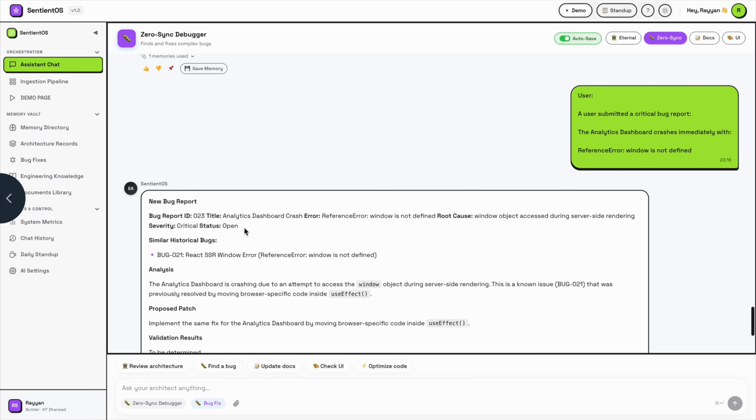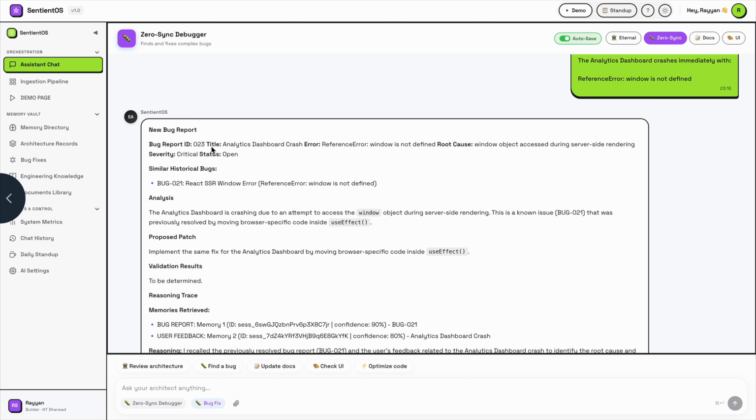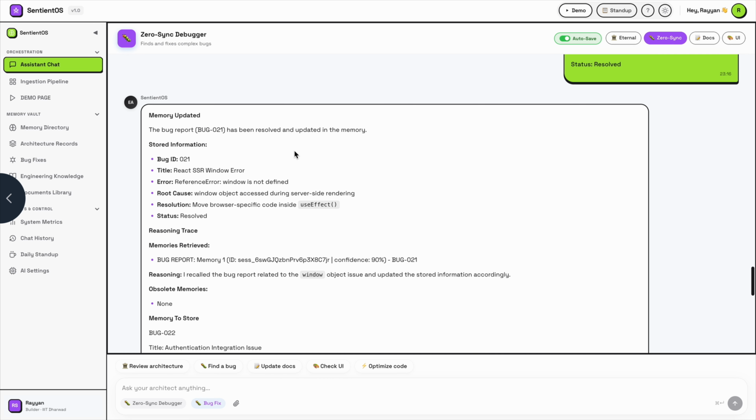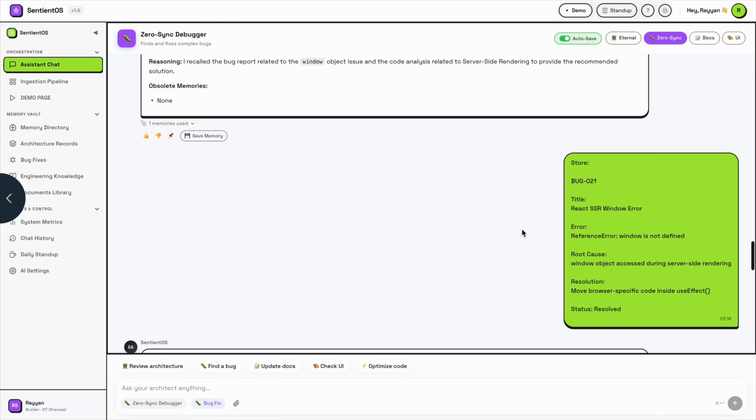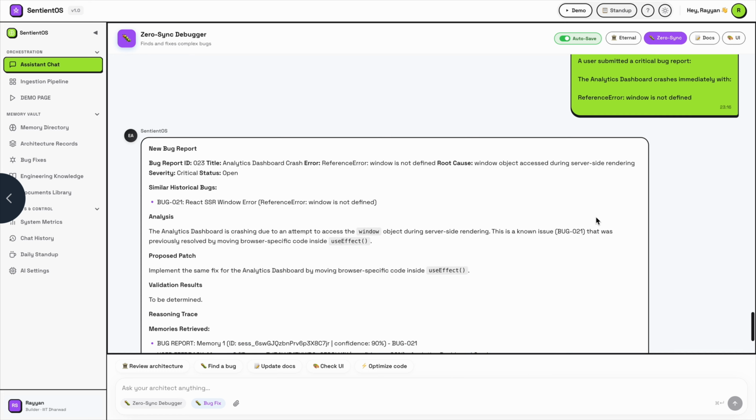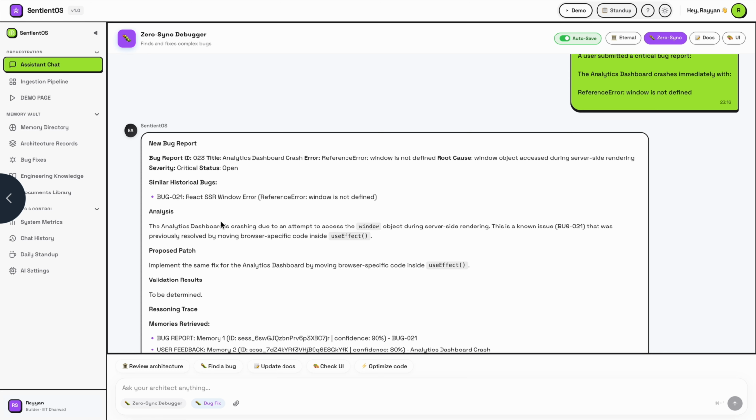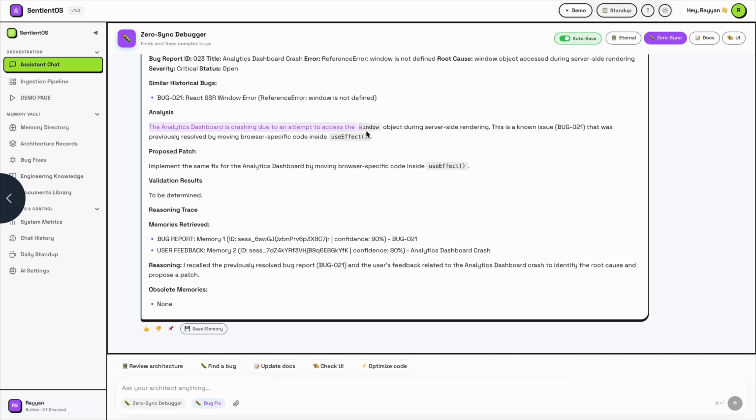The bug ID was 023, title this. You can see title and reference this. It has analyzed that it was crashing the analytical dashboard. So yeah, this was our second feature of zero sync.